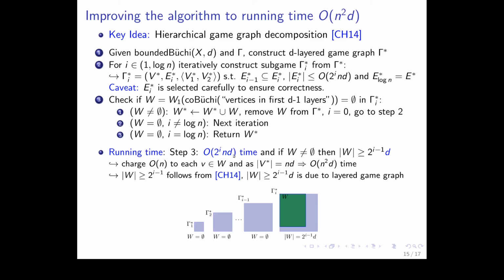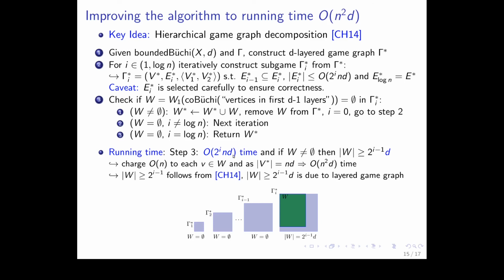And then what we can do, and this is possible in O of the number of edges time, is to determine if the winning set for player one of the Ko-Büchi condition of the vertices in the first d-1 layers is empty. Okay, this can be done in the number of edges. And we can compute this. And now there are three possibilities.